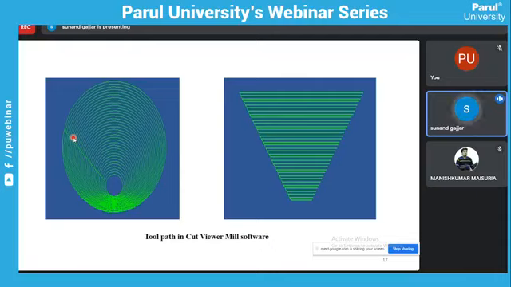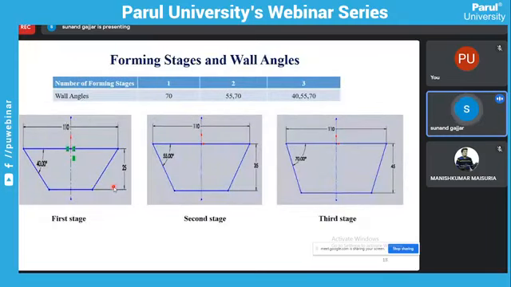But using a spiral shape, the tool will move around the circle as well as in the vertically downward direction, like a spiral. So using this shape, the line is also observed on our part. We can also observe that after two or three slides in the formed part. So these are the forming stages and wall angles.